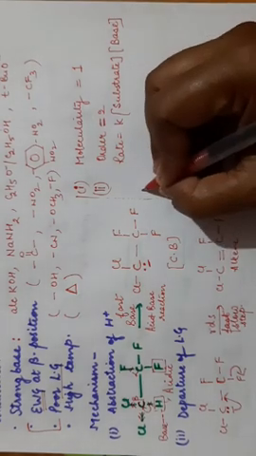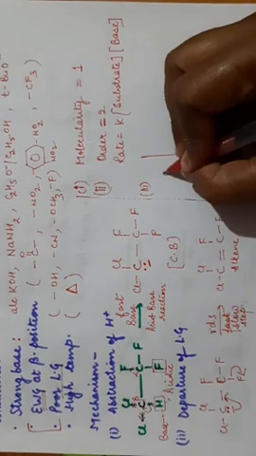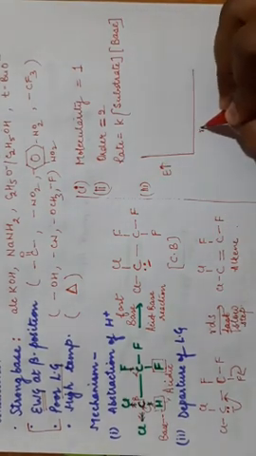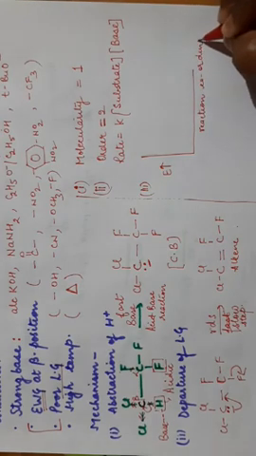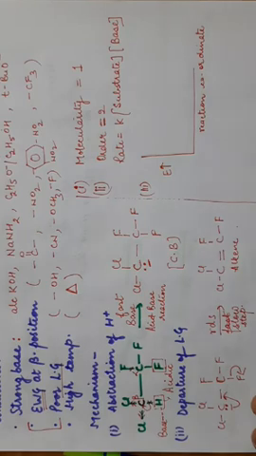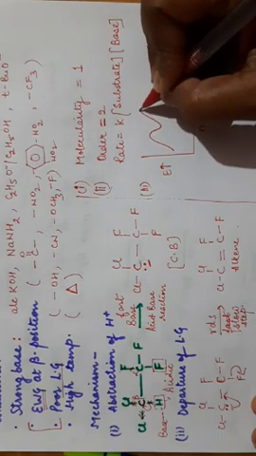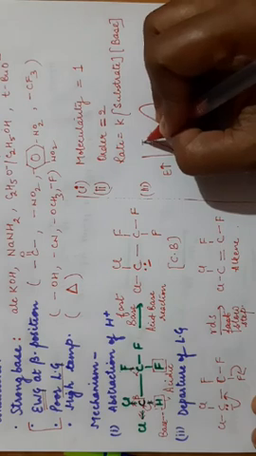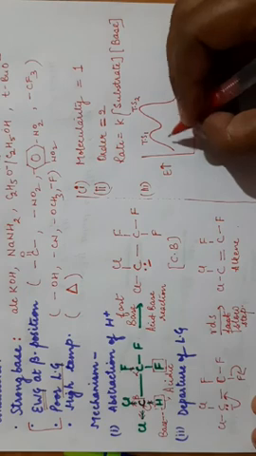Now let us draw the graph for this reaction. This is the potential energy this side and this is the reaction coordinate, the progress of the reaction. Now in this reaction there is one intermediate. If there is one intermediate, the number of transition states will be 2. Intermediate कौन सा है? Conjugate base. So there will be two transition states. The first transition state will be like this and the second one will be like this. This is transition state 1, this is transition state 2 and this is the carbanion, that is the conjugate base that is formed.